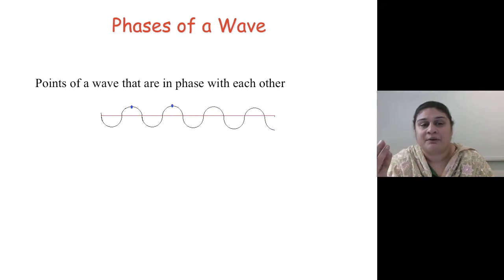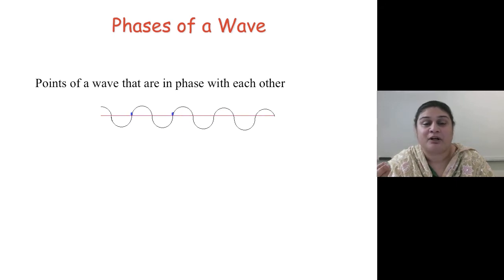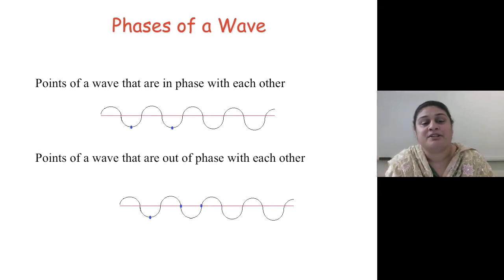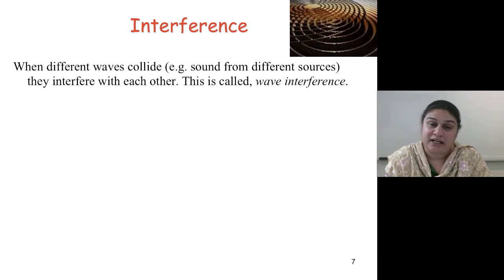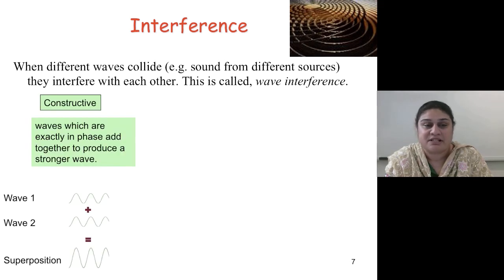Now, points on the wave that match up with each other are called in phase. Points of the waves that do not match up are called out of phase with each other. Interference. So when different waves collide, for example, sound from different sources, they interfere with each other. This is called wave interference.